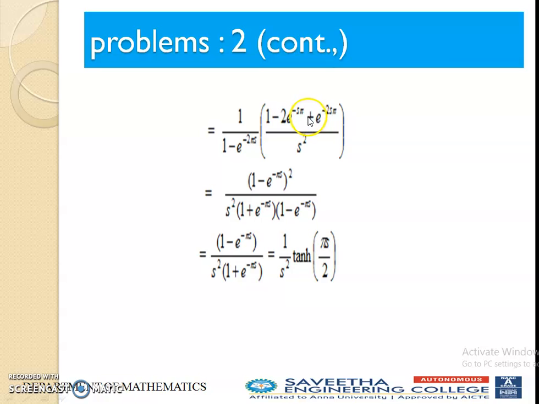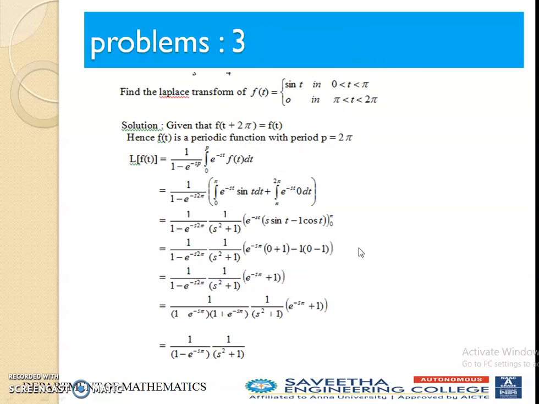So next, this one is the already told a minus b whole square formula. We can write 1 minus e power minus s pi whole square divided by s square into, so this one is 1 square minus a square form, so a plus b into a minus b. So cancelling one value here, we get the final result. So 1 by s square into, already told the formula for tan hx. So here we can multiply 1 by 2. We get the final value, so tan h into pi s divided by 2 here. This is the final answer.